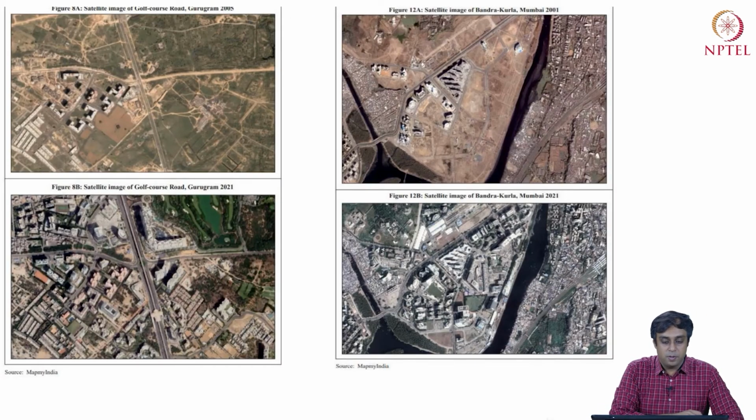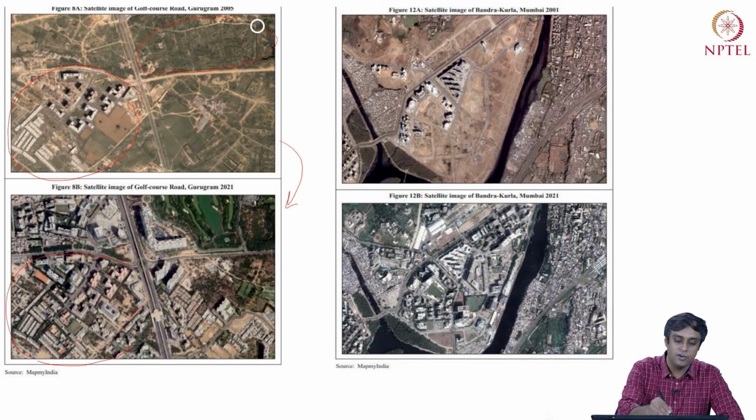Similarly, you have these urban development pictures. On the left, you have Golf Course Road in Gurugram from 2005 to 2021. You see the extent of development that has come about in a 16-year period. Of course it has urbanized, but it has not urbanized everywhere. If you look at the southwest region, that seems to have driven most of the urbanization, whereas a lot of the northeast region seems to remain green, right?